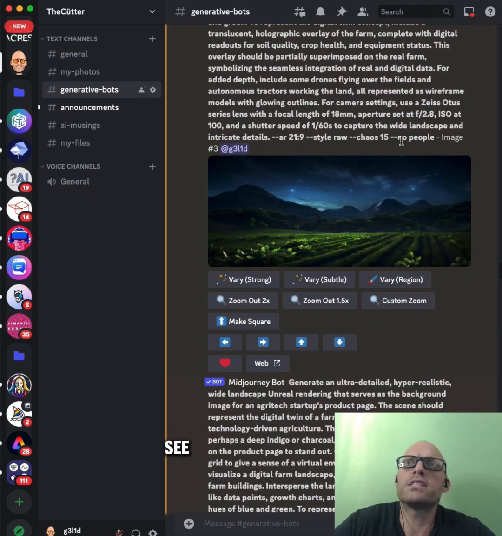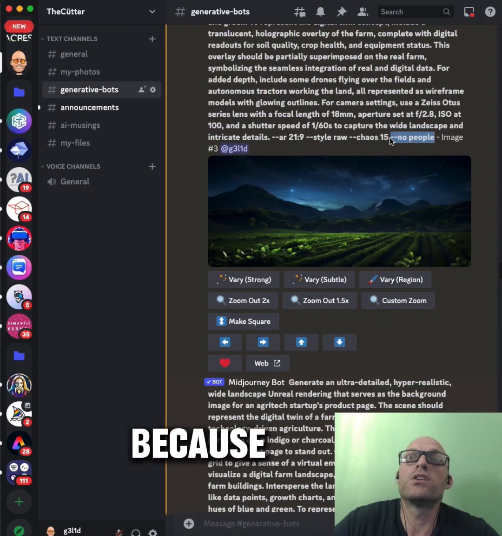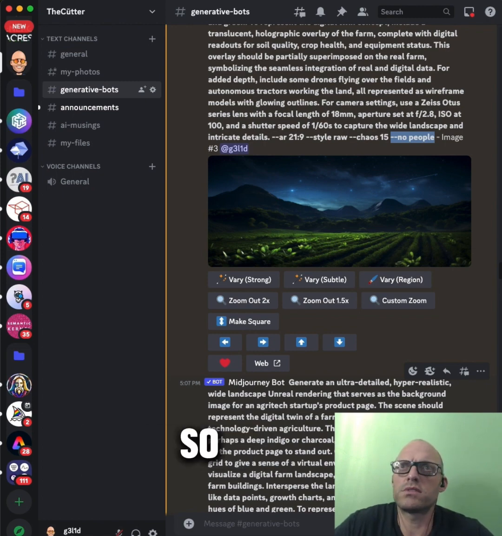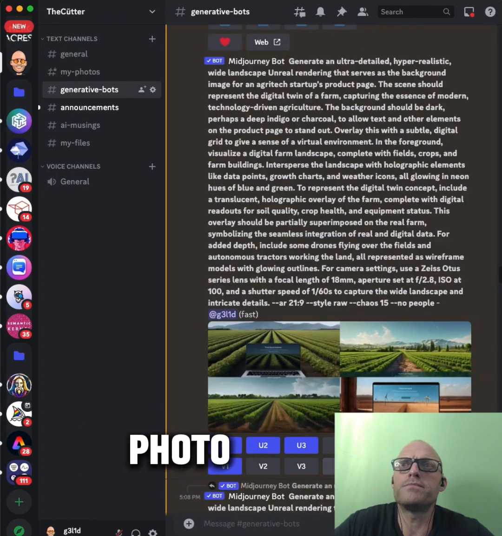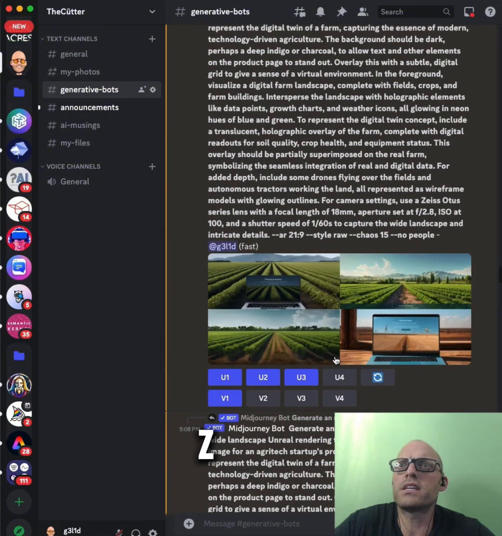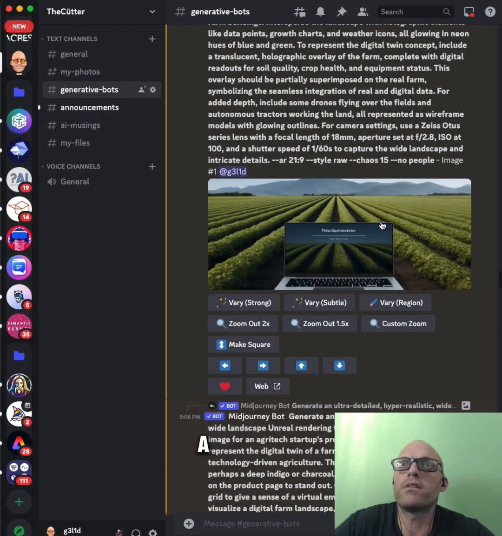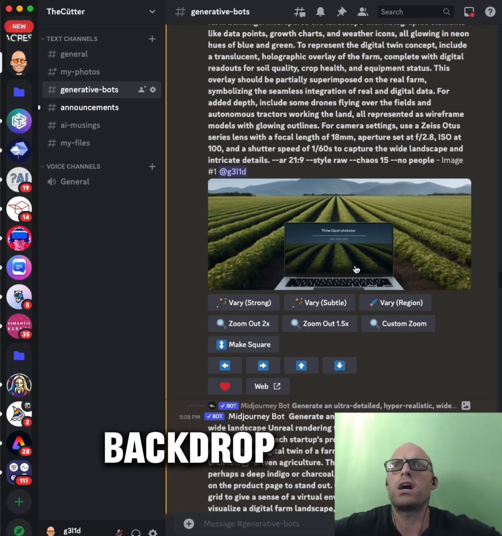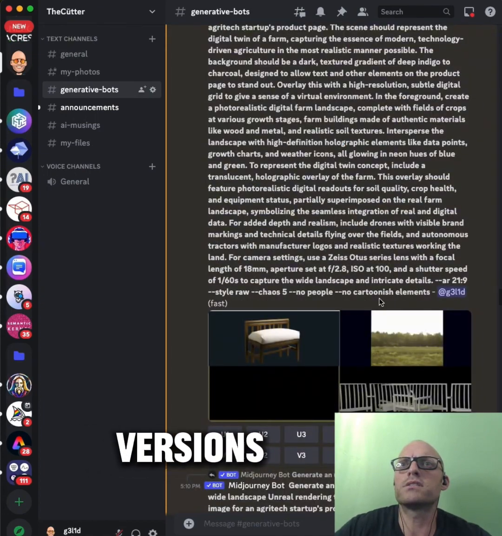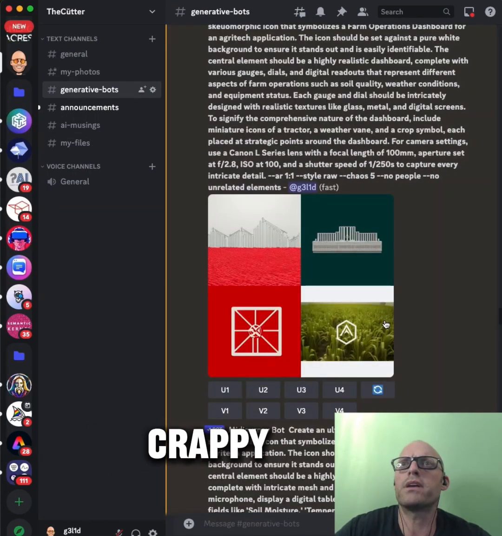And you can see it has no people because no people is a switch for Midjourney, so there's no people in the photo. Different wide landscapes, Unreal Engine rendering. You can see it does some different versions; now I wanted a full version, the backdrop image to use. Different versions. Okay, those are kind of crap.